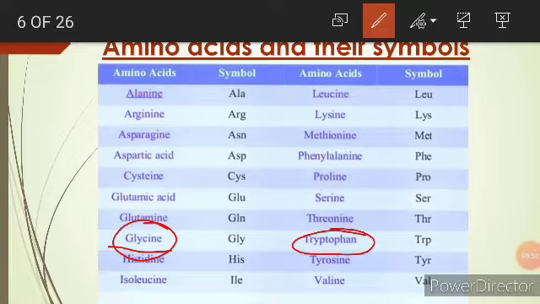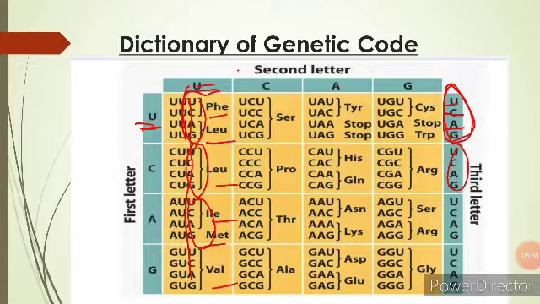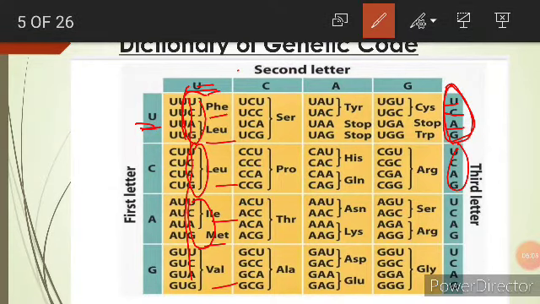In the dictionary, you can see these two and this one are the stop codons, whereas methionine is always the initiation codon from where the translation process starts, that is AUG.